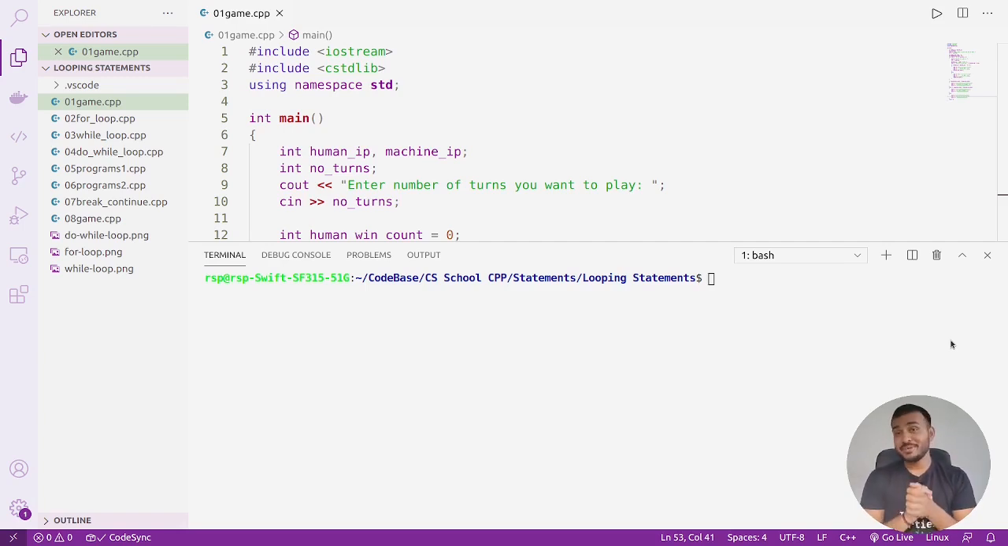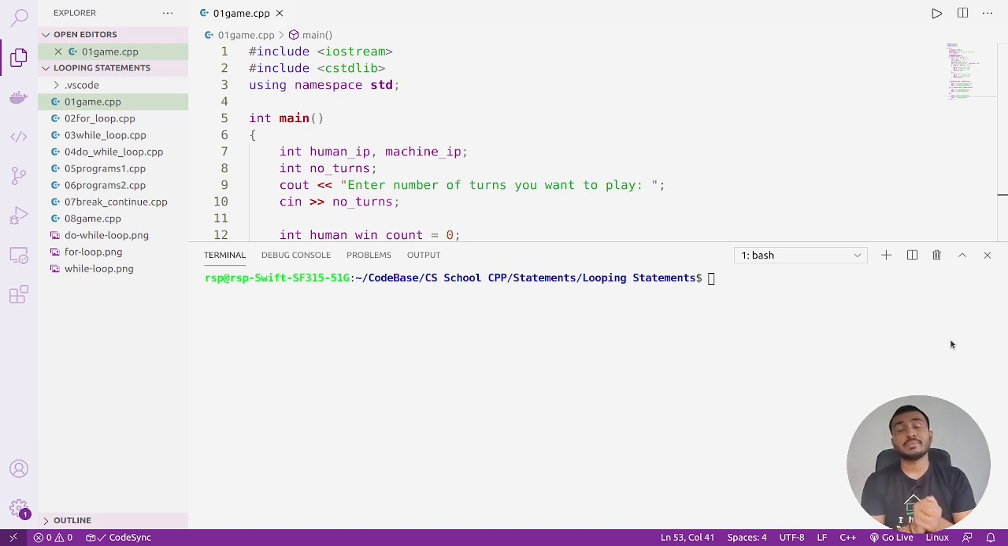This video is going to be very interesting because from this video we are starting with a new module called looping statements in C++. Now looping statements are very important. They are important not just in C++. You go to learn any new programming language, Python, JavaScript, Java, any new programming language, looping statements are always going to be helpful.